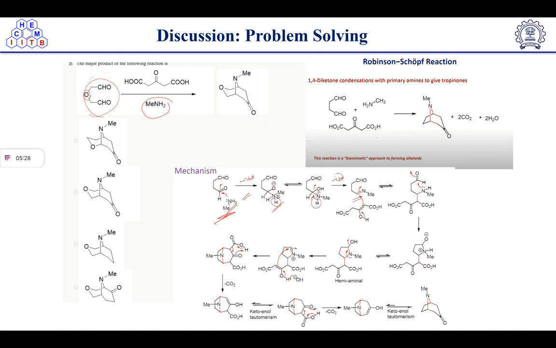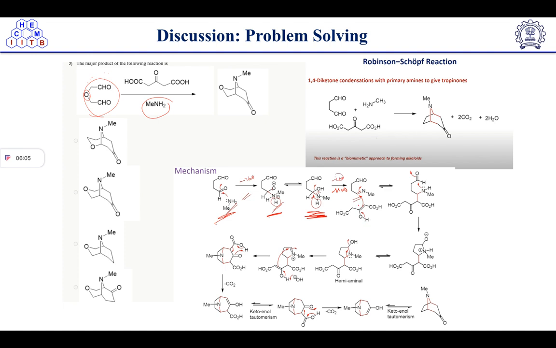The primary amine will attack this carbonyl center, and it will open up like this, right? After getting this, this is the resonance structure of the amine, right? So proton transfer will take place and we'll get this intermediate, right? After this, the next step is imine formation. This lone pair of nitrogen will push electrons here and a water molecule will knock out. Minus H2O will go. So this is an imine formation reaction. We have discussed this earlier.